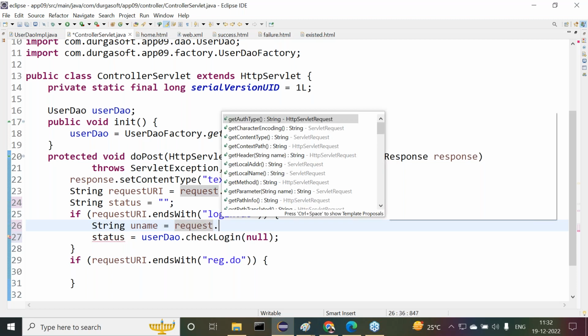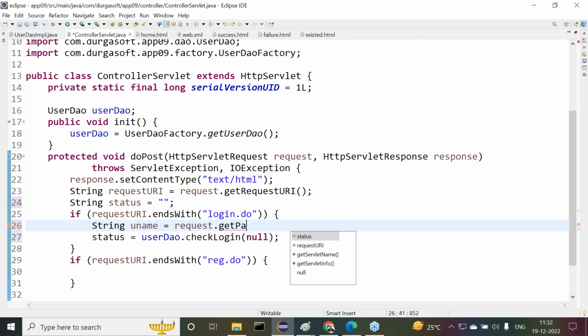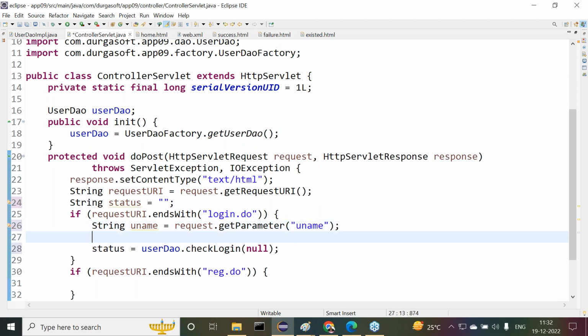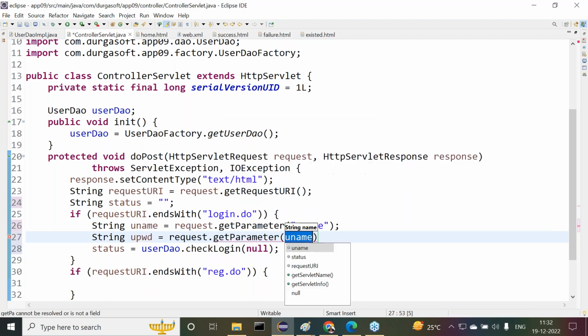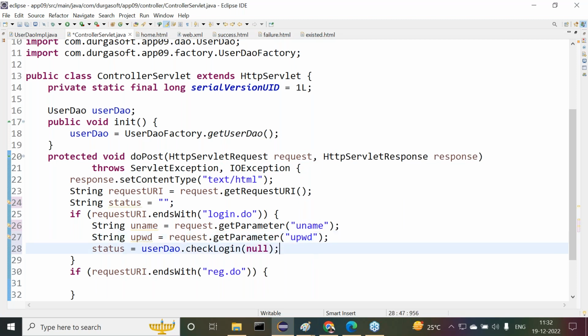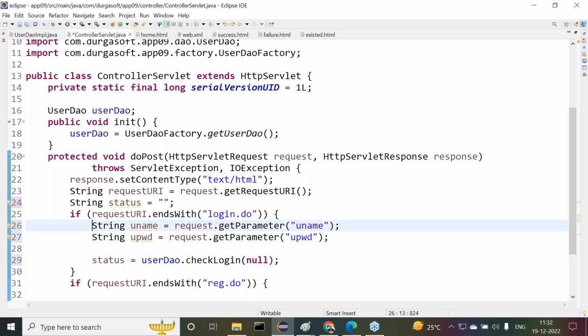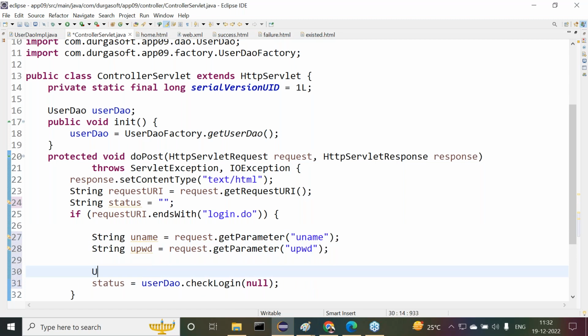Request dot get parameter of uname, string upwd is equal to request dot get parameter of upwd. Then here we have to create the user object.